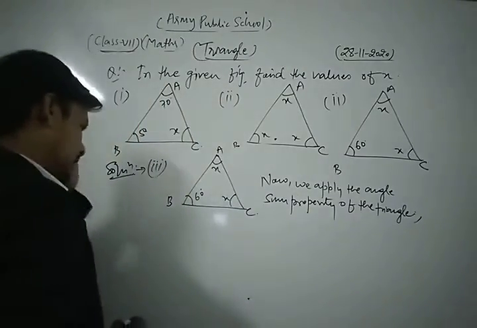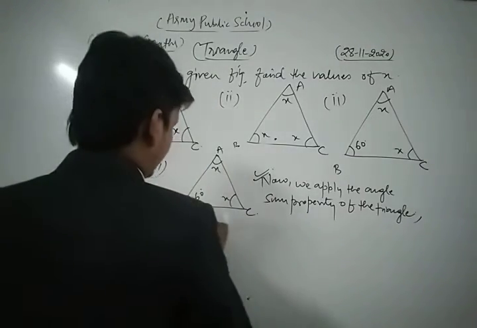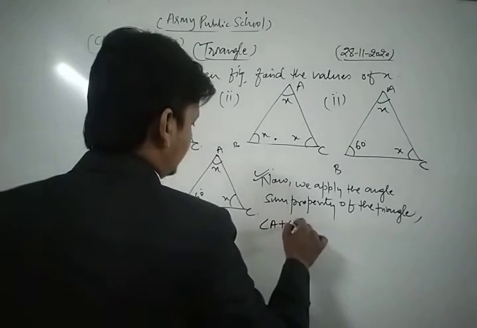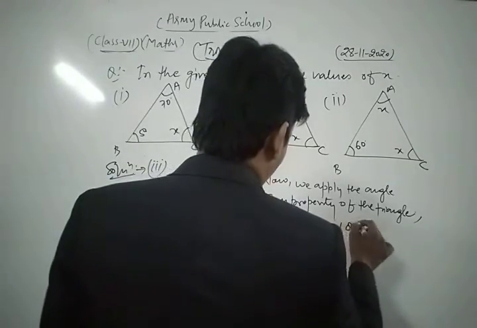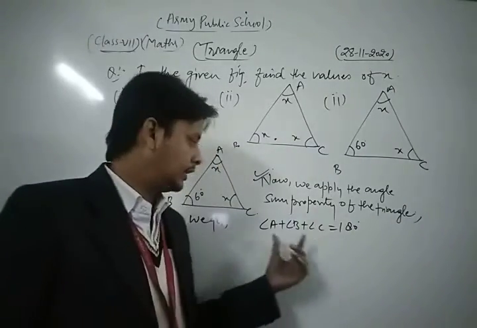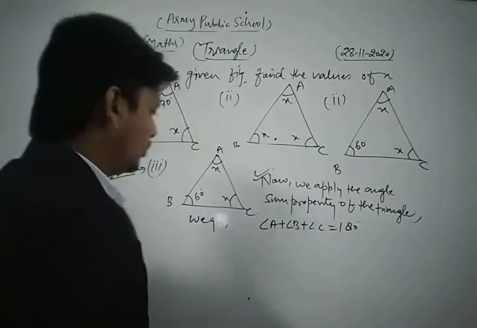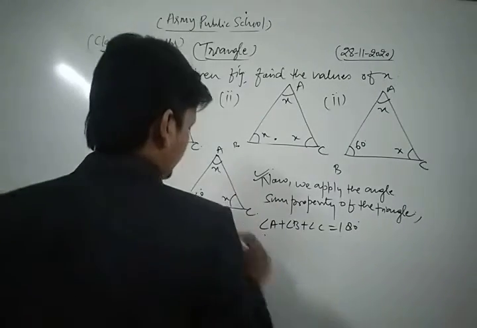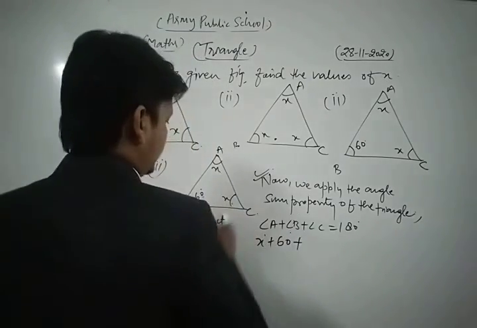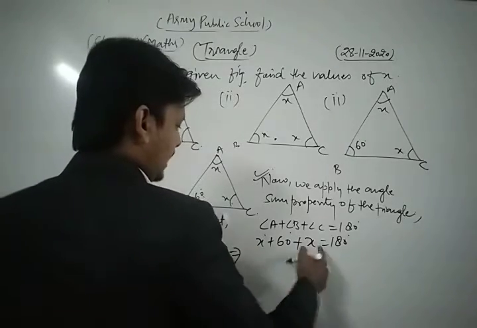Okay, let's see. Now we apply the angle sum property of the triangle. We get, according to that property, angle A plus angle B plus angle C is equal to what? 180 degree. According to the angle sum property of the triangle, angle A plus angle B plus angle C is equal to 180 degree. Now angle A is what? x. Angle B is what? 60. Angle C is what? x. Is equal to 180.